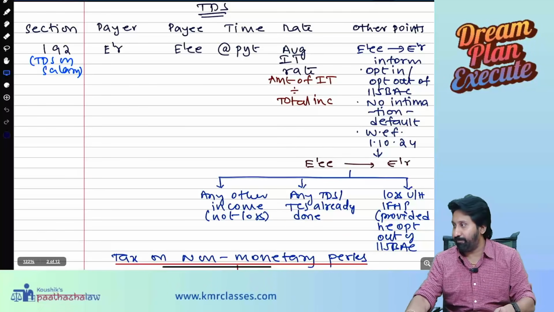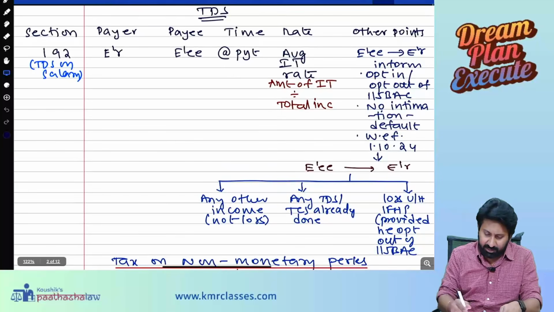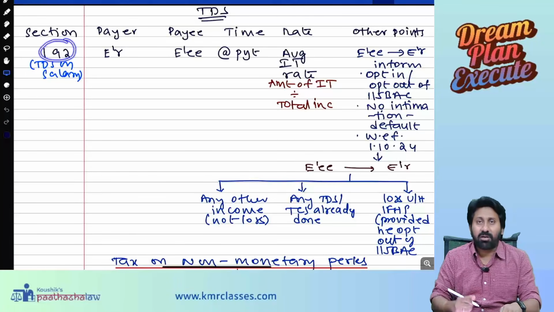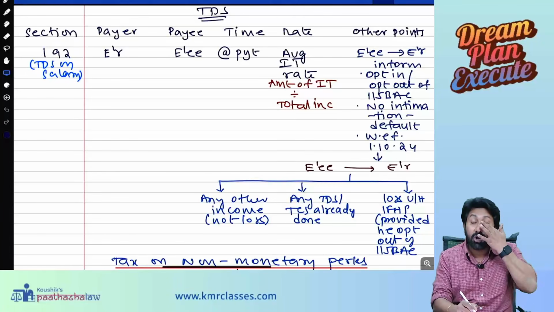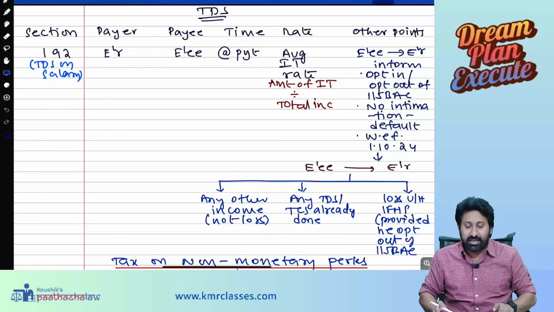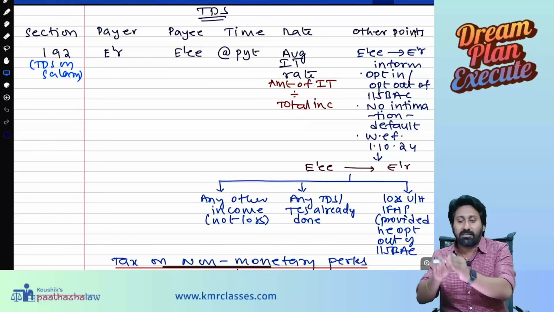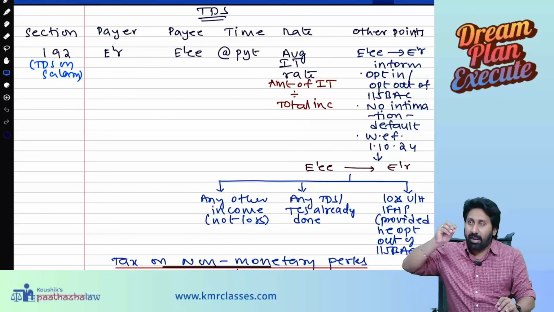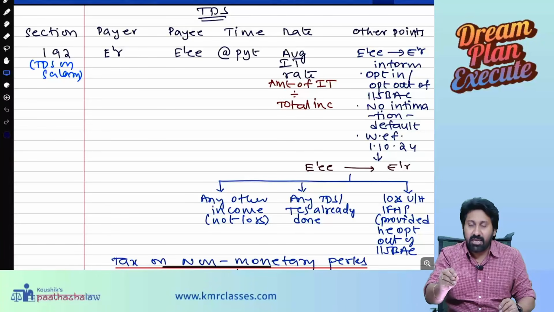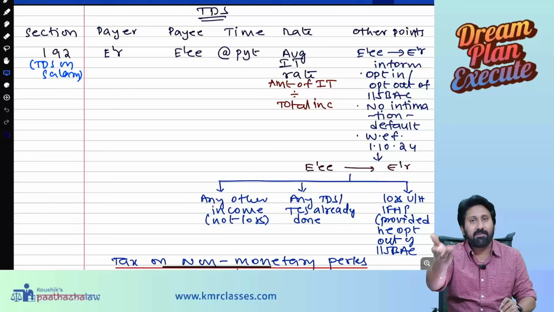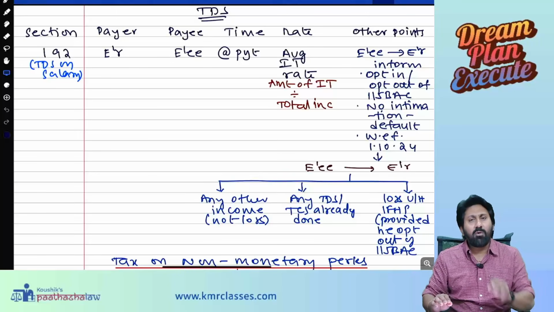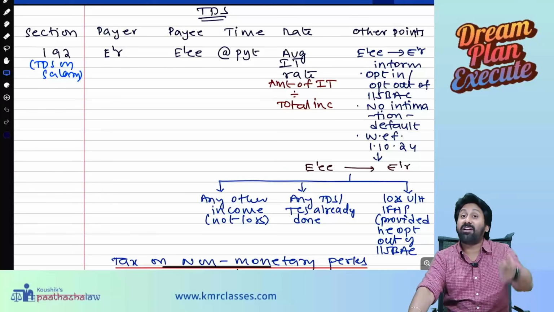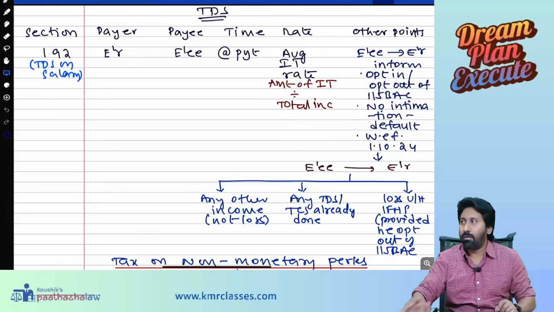So point number 1, TDS on salary. Section 192 speaks about TDS on salary. Who has an obligation to deduct? See here, TDS means tax deducted at source. Tax deducted at source means that the employer, when he pays the employee, will deduct the tax and only then pay him. Now a question will arise: sir, how will the employer know what rate of tax is applicable for the employee? So how will he know?